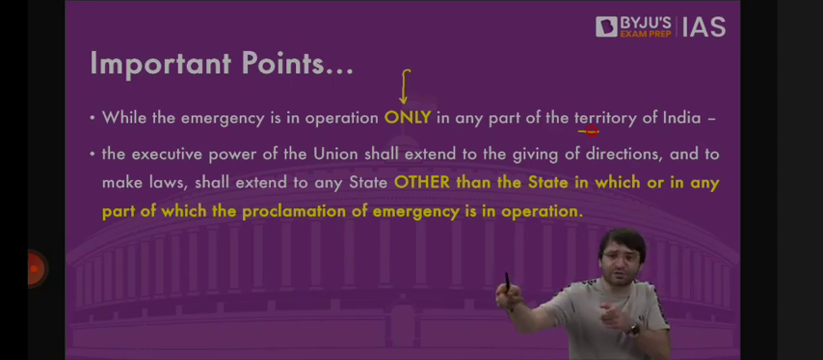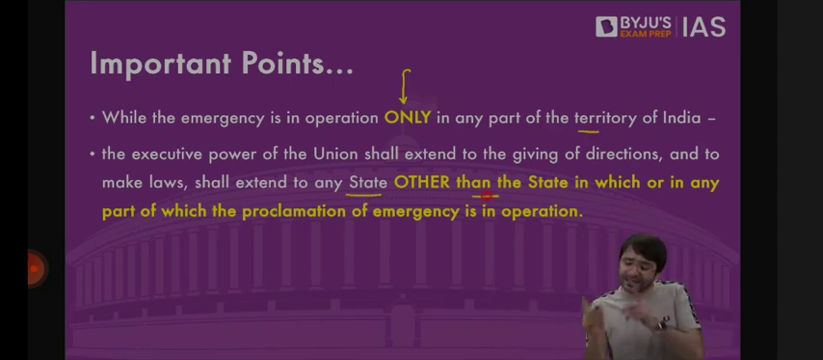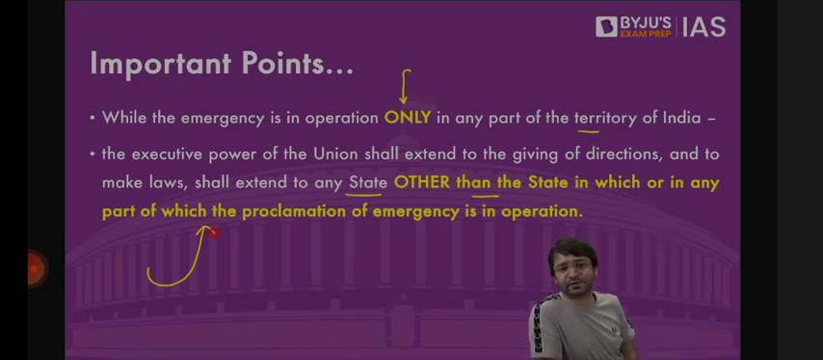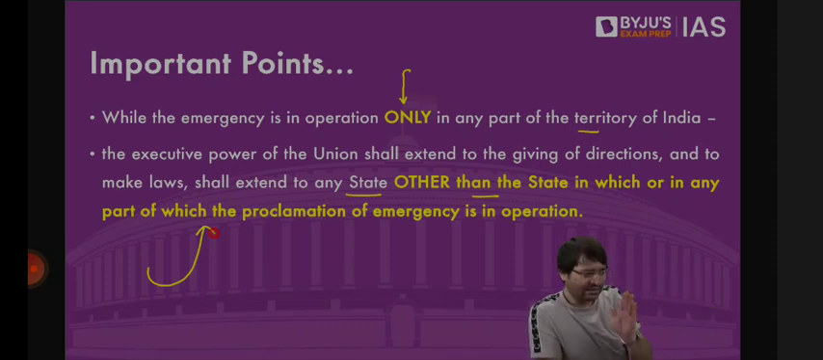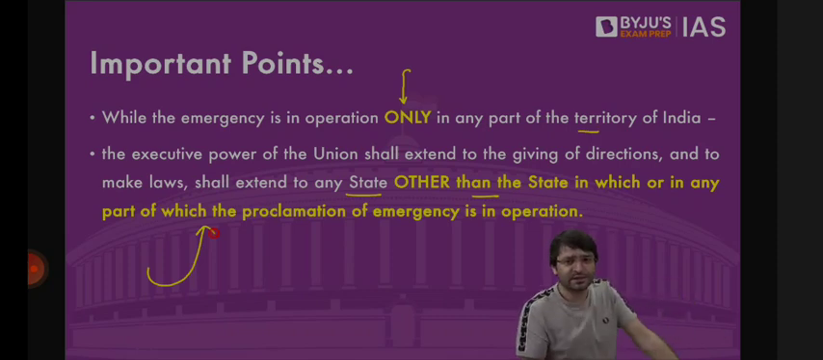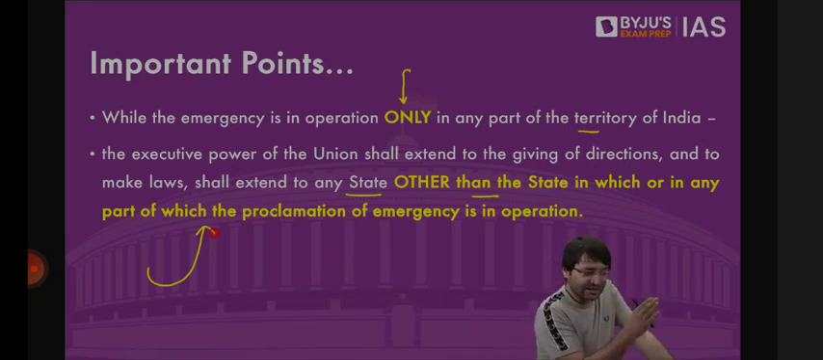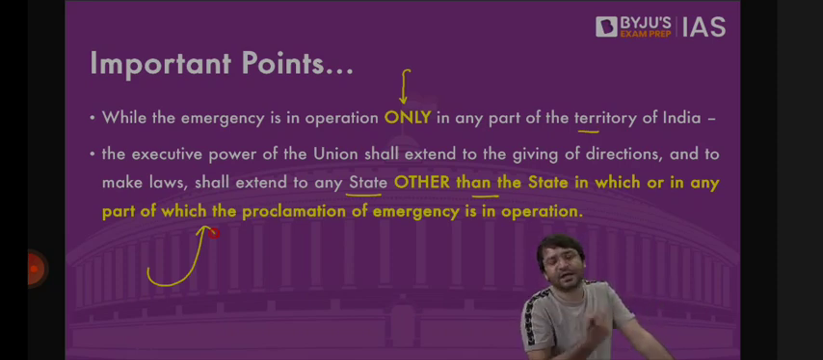It can extend to any state other than the state in which or any part of which the proclamation of emergency is in operation. Long story short, emergency is in Rajasthan or any part of Rajasthan which shares border with Pakistan. Normally, it should have been that central government will issue directive to Rajasthan government only, because emergency is only in Rajasthan, not in other states. But during national emergency, the executive power of the center can extend to any other state also, even if in those states, emergency is not imposed. Because we may need to provide directives to Rajasthan as well, to other neighboring states as well, to Punjab as well, to ensure that this threat from the external enemy is contained. That is national emergency. And that is Article 352.